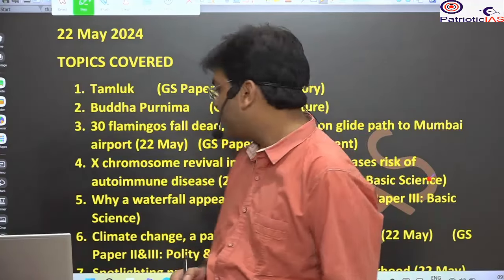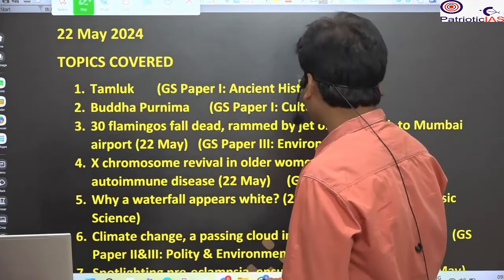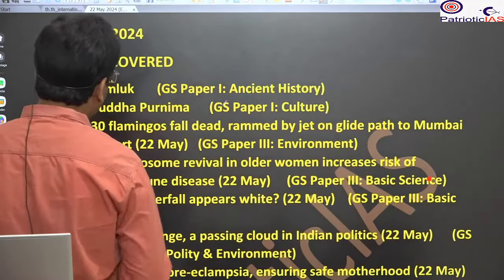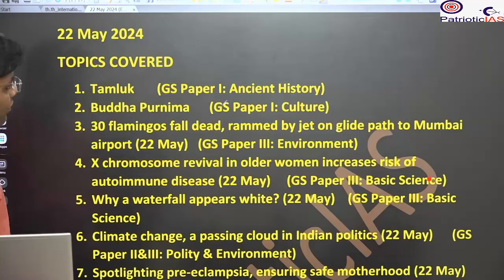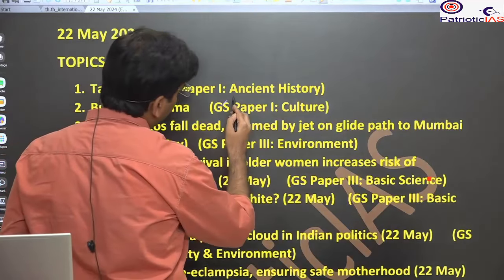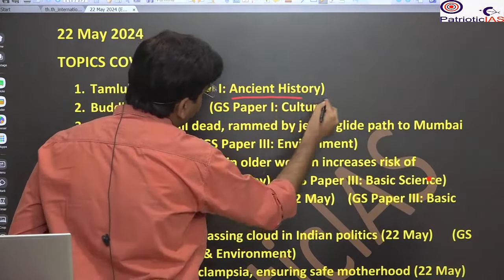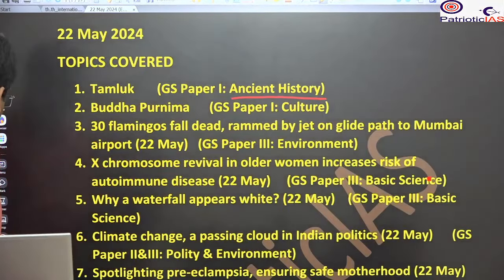Today we have near about 11 to 12 topics that we will discuss one by one. So the first topic that we are going to discuss is the Tamluk. This is associated with ancient history, the port that is very important in the history of ancient India. So here you will see what is the significance of the Tamluk city.